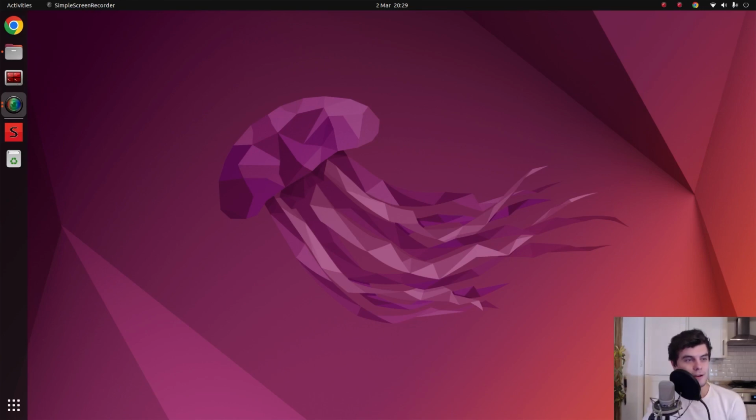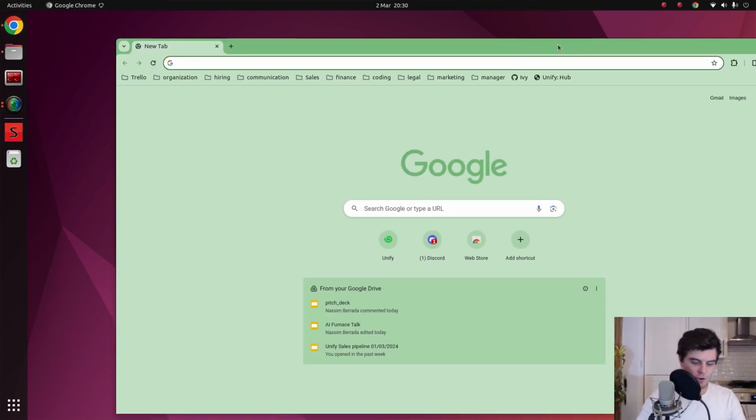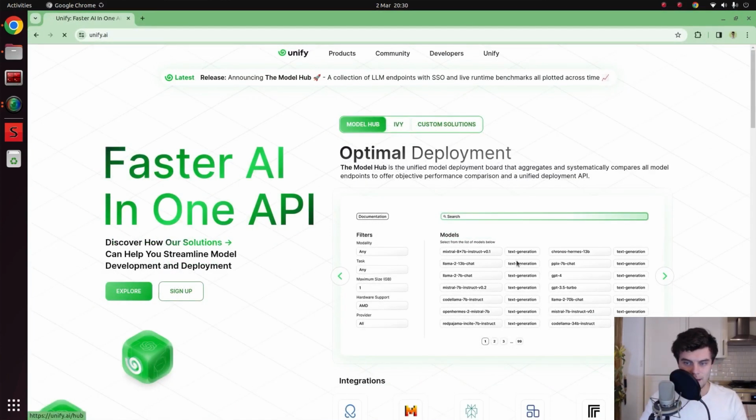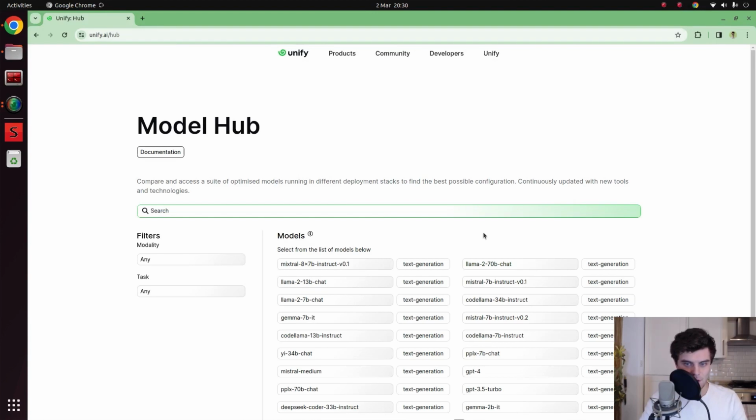Hi there. In this video, we're going to be going through how you can optimize for cost when querying different LLMs. So without further ado, let's get started. First of all, you can open up the website. Just go to unify.ai, then go to the model hub by clicking this, or just going /hub.